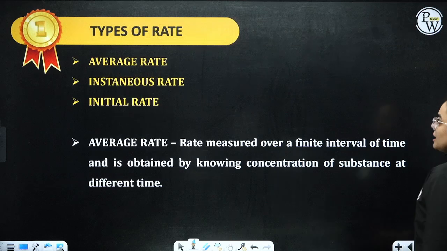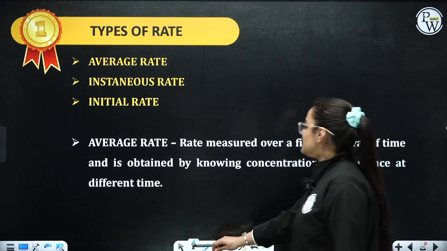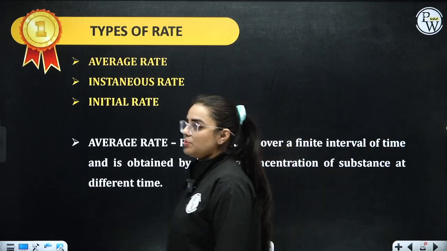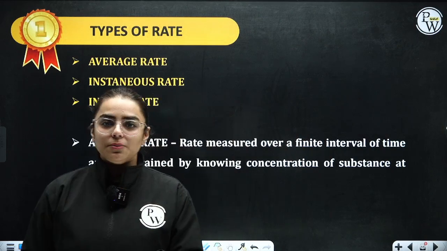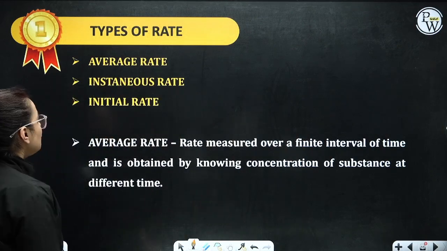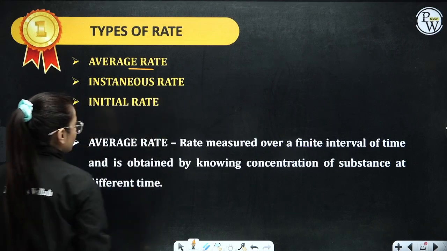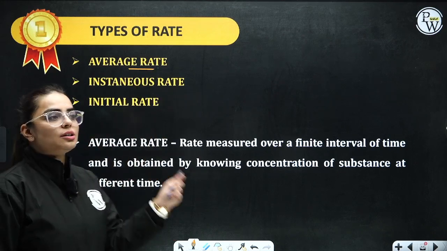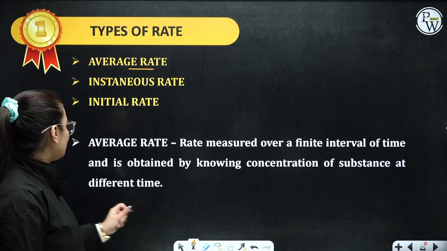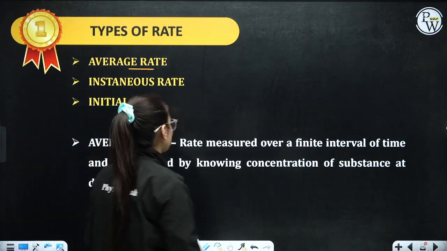Right? Coming on to your next part, what do you refer to as types of rate? Let's understand the types of rate. Basically there are 3 types of rate that you have to study. The very first is average rate. Average rate is the rate measured over a finite interval of time, that means over a particular interval of time, and is obtained by knowing the concentration of a substance at different times.